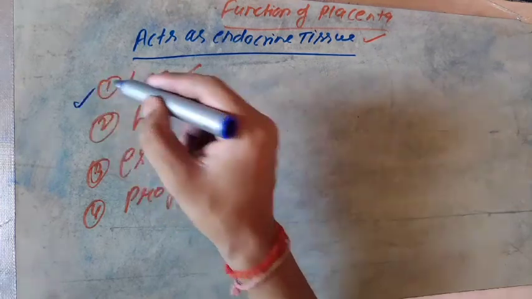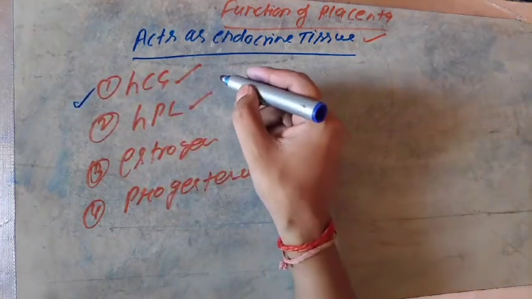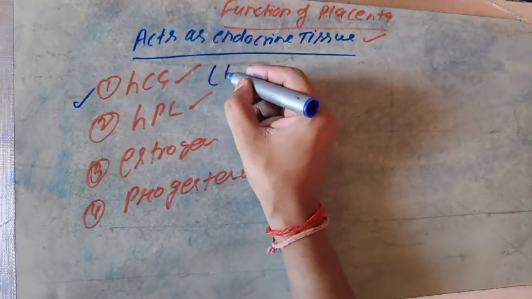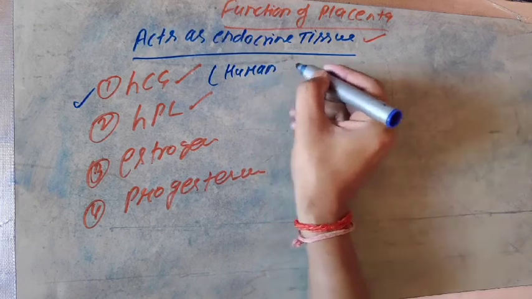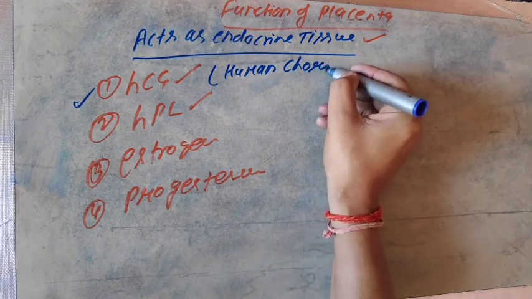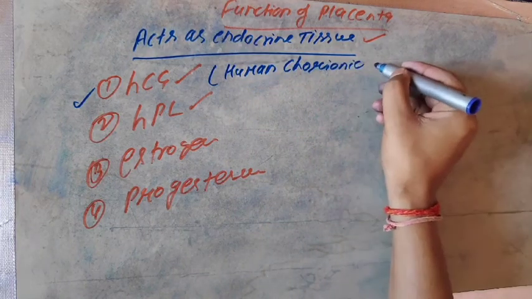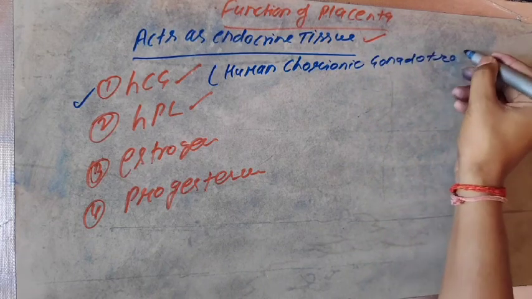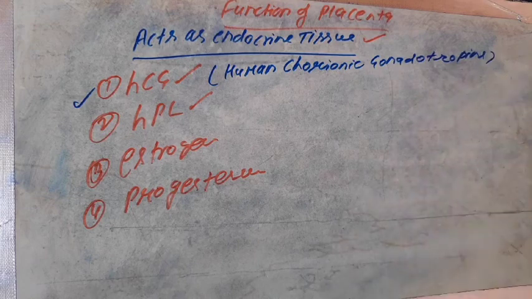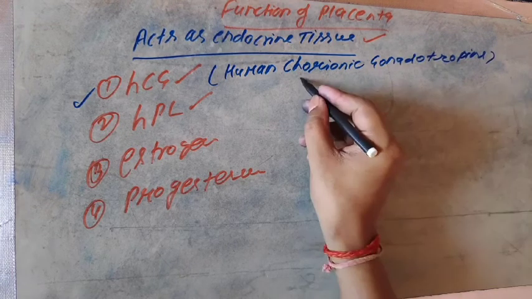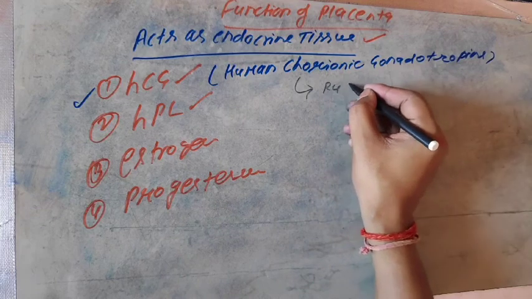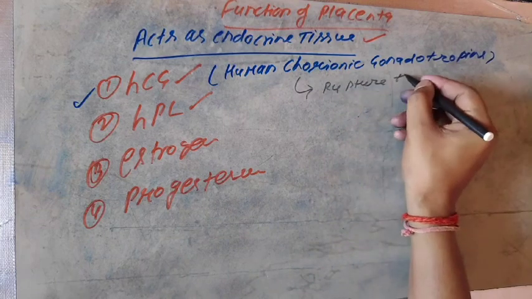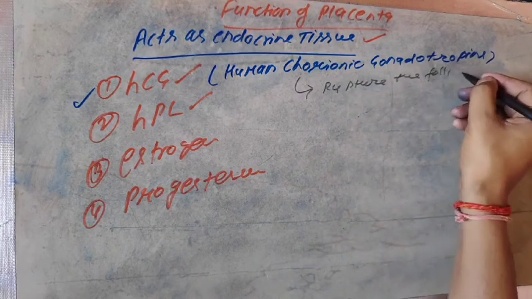Now back to the function of HCG. HCG means human chorionic gonadotropin. Actually, human chorionic gonadotropin helps to rupture the follicular cell.